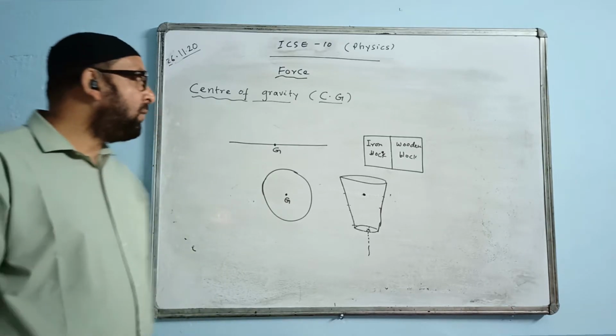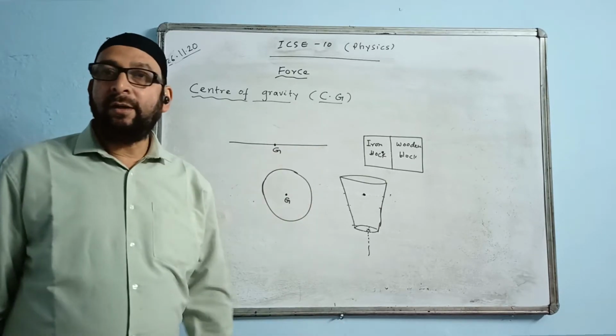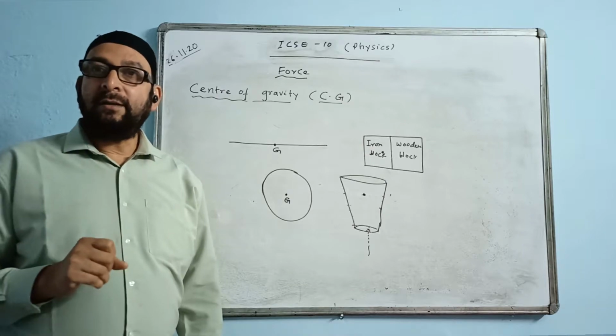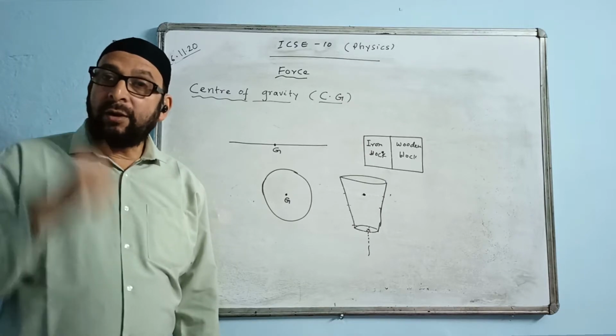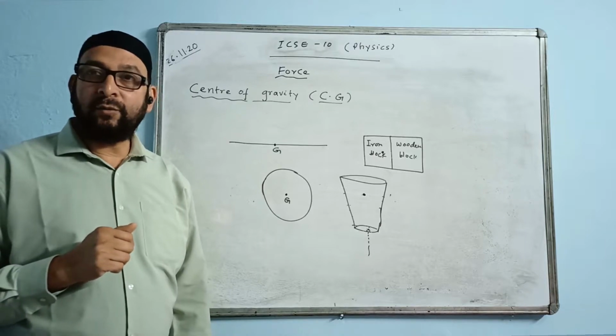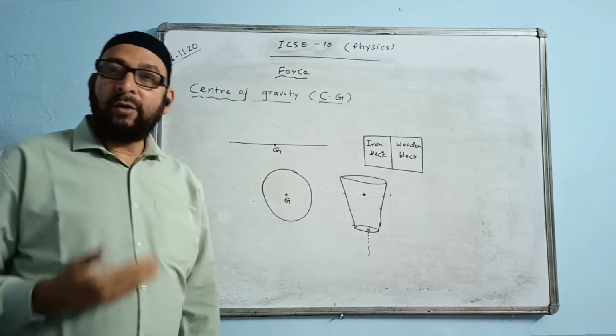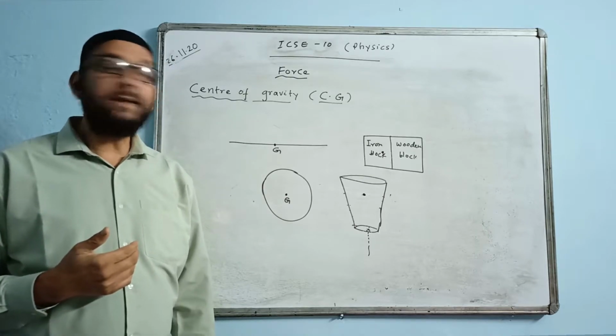Now, is it necessary that the center of gravity of a body is always situated within the body? The answer is no, it is not always true. It may even lie outside the body. What are the examples?